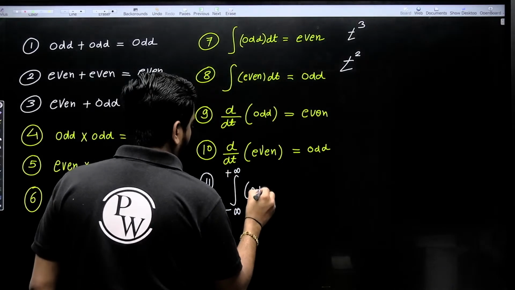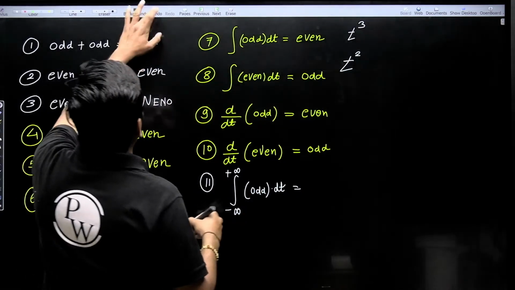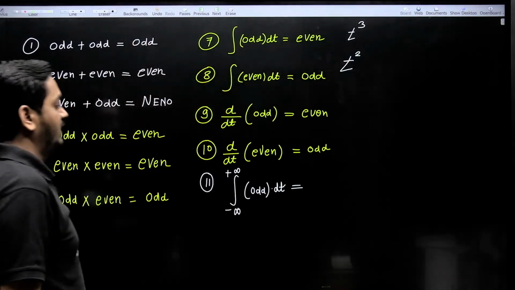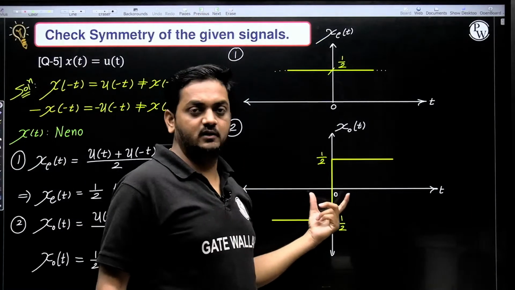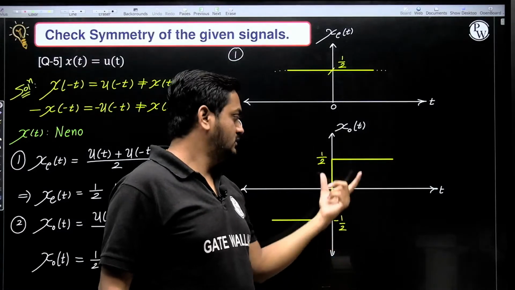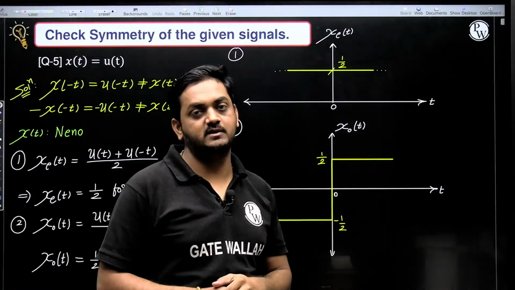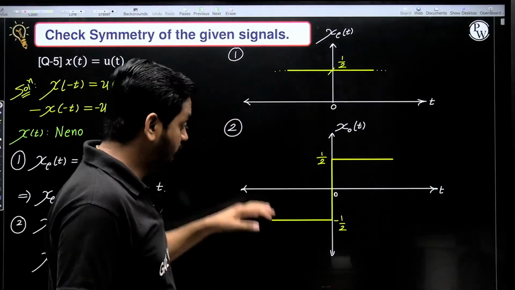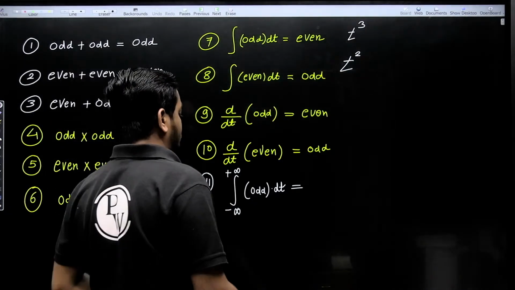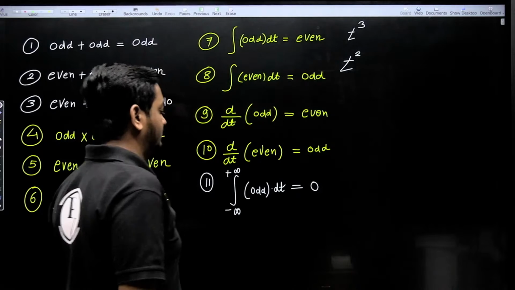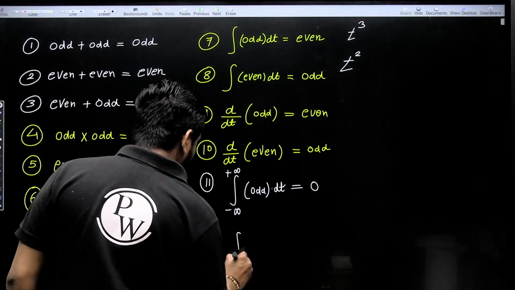Okay. Next important conclusion, what is the total area of an odd signal? Total area of an odd signal is 0 or non-zero? You can see here, this is the odd signal. If you find the area of this odd signal, the positive half cycle area is equal to the negative half cycle area, so the total area will be 0. So the total area, integration of an odd signal from minus infinity to plus infinity, is always 0, guys.